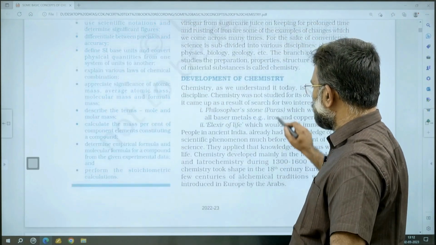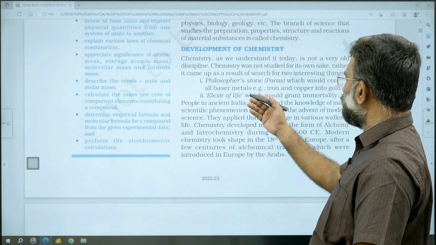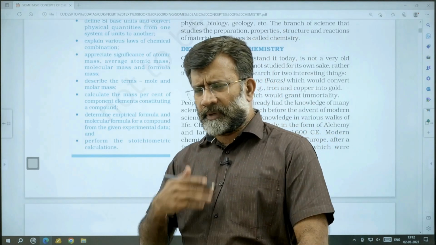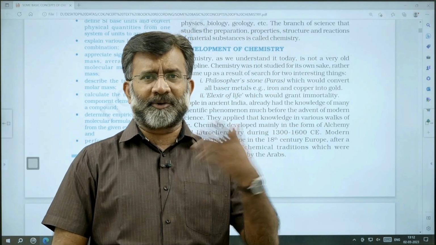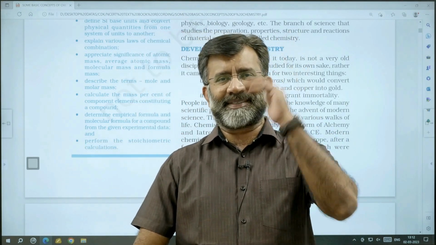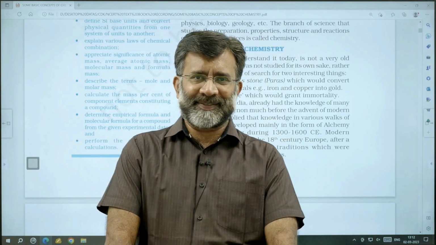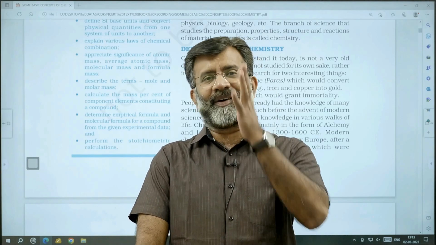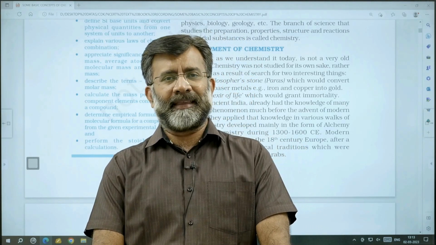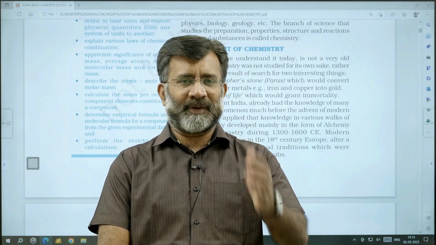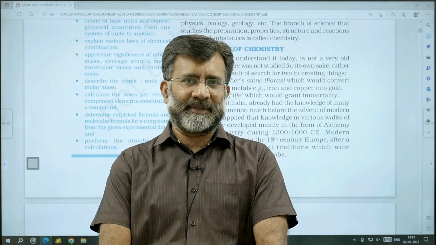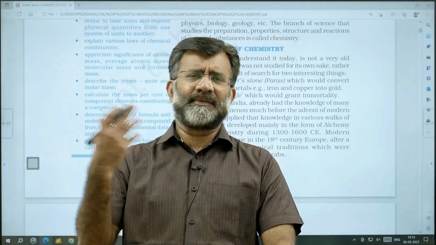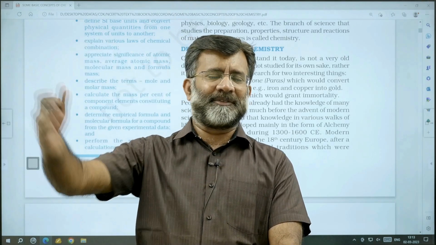It starts from the philosopher's stone. You might have heard about materials being converted to gold. The study or thinking of chemistry starts from the alchemists' contributions, people mainly thinking of how material can be converted to gold.